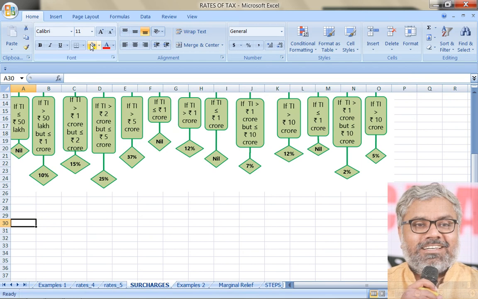which means the base tax of the SSE on which the surcharge is to be calculated. Now just for understanding purposes, let us for example take an individual who has 49 lakhs 99,990 rupees as his income.